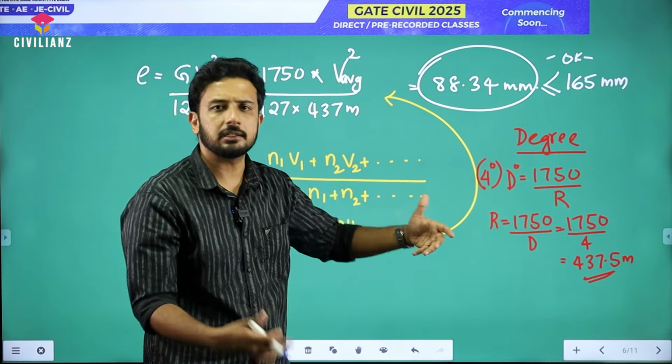We have three corrections: elevation correction, temperature correction, and effective gradient correction. The order in which we need to proceed is first elevation correction, then temperature correction, then effective gradient correction. The first correction, elevation correction, is related to the height above mean sea level, which we call elevation, right? Elevation means the height above mean sea level. So here what they are asking is the value of X and Y above the mean sea level.